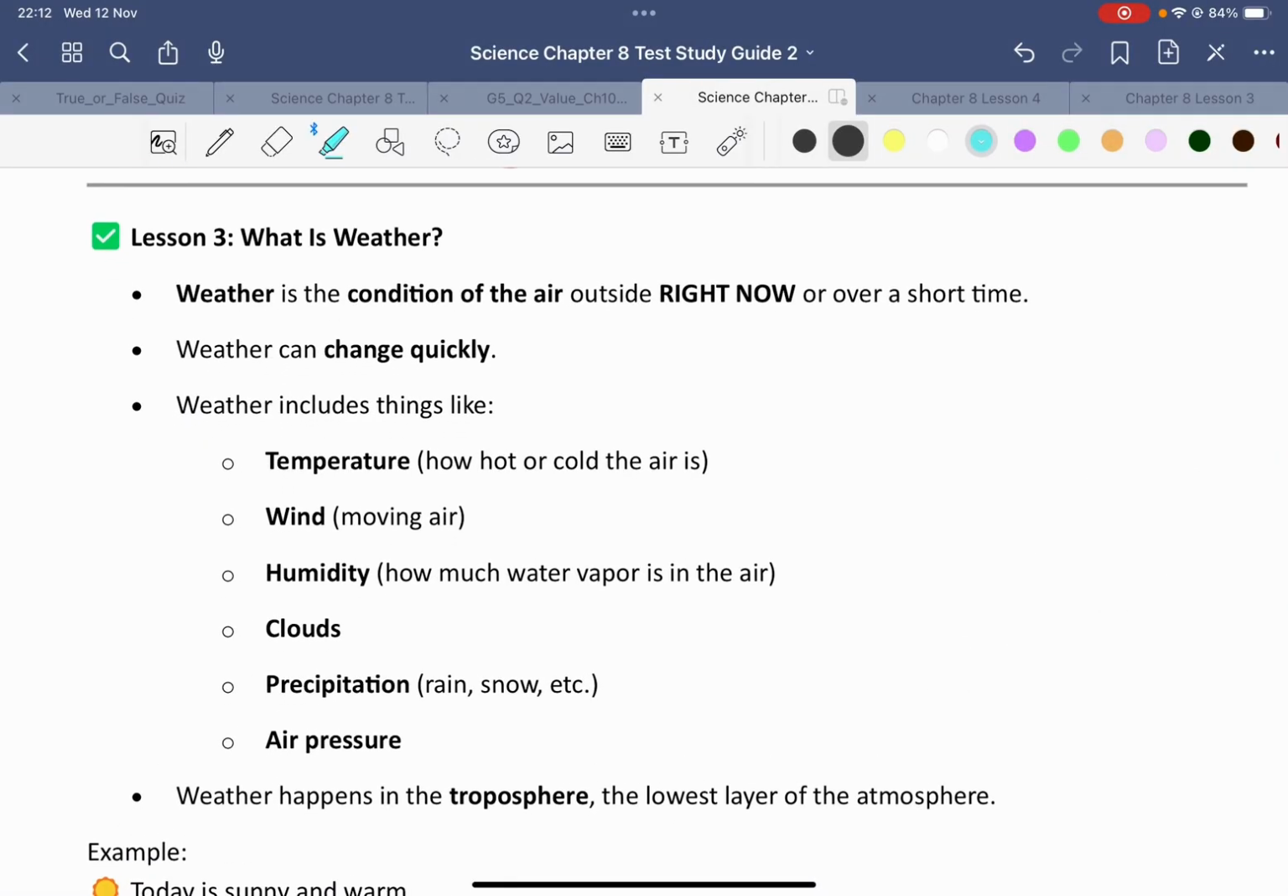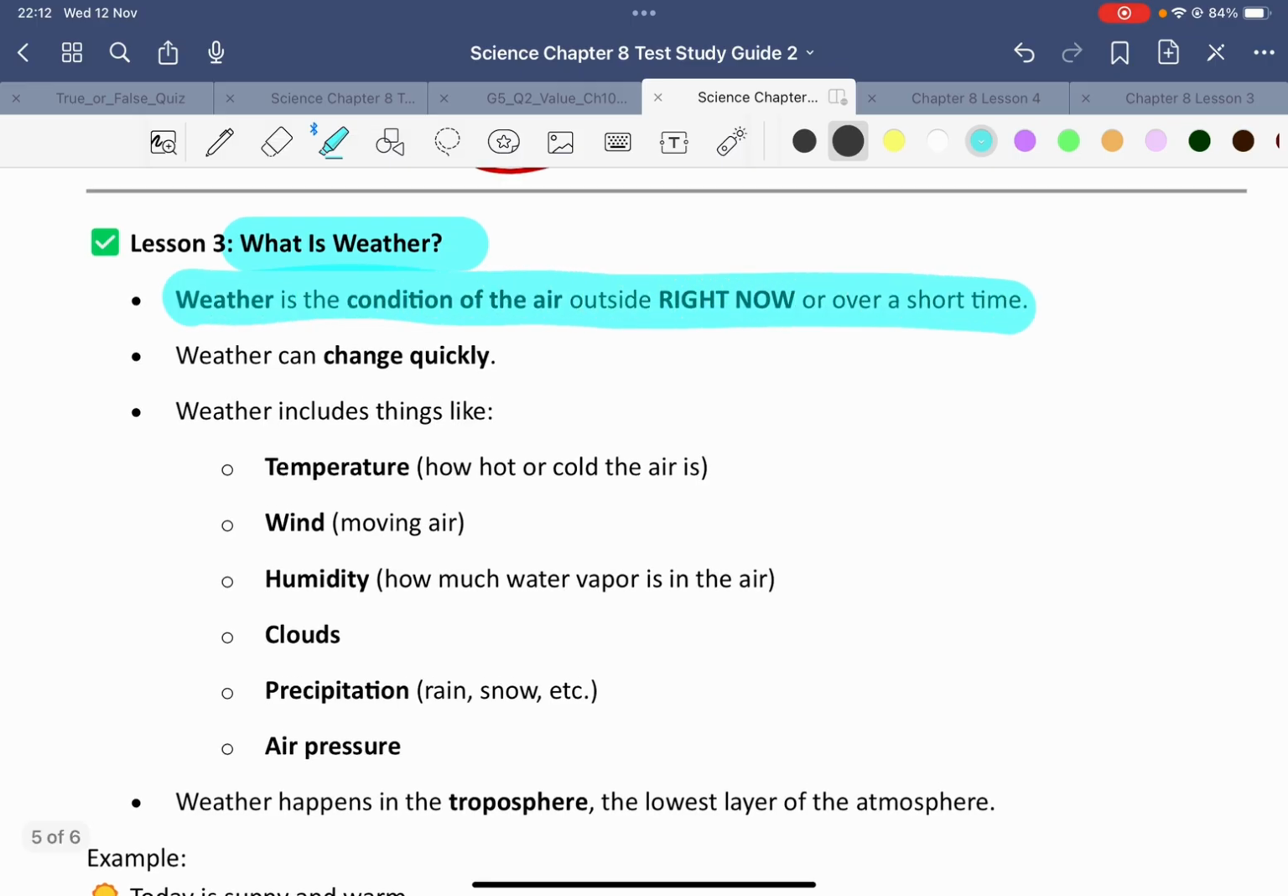All right, this is lesson 3 and 4. Yeah, so lesson 3 is: what is weather? Weather is a condition of the air right now, and this is changing over a short period of time.